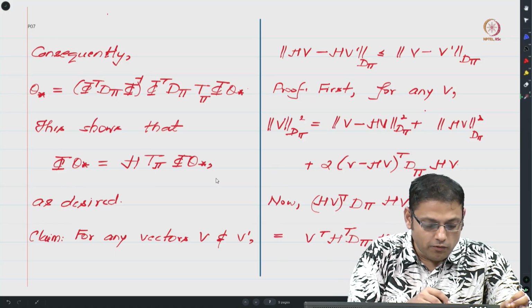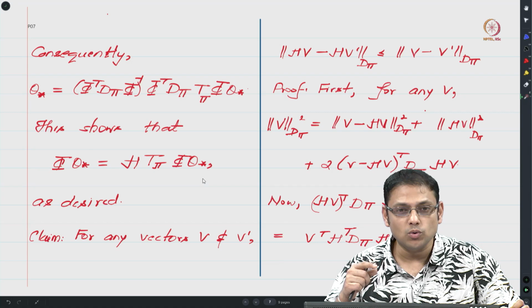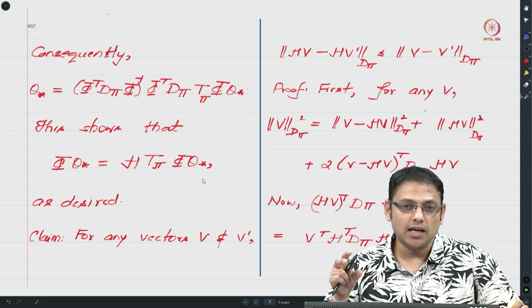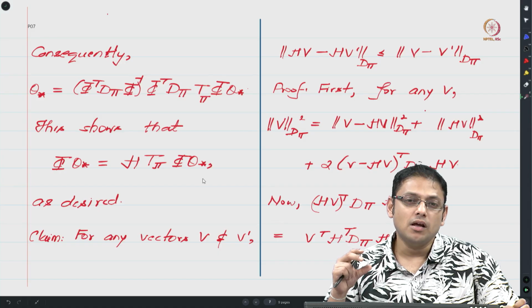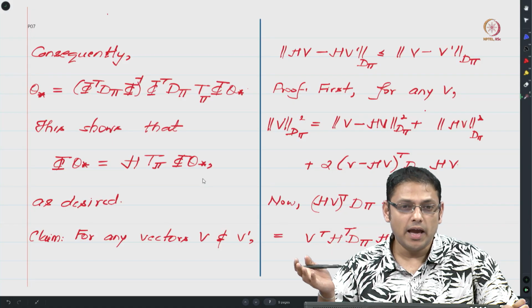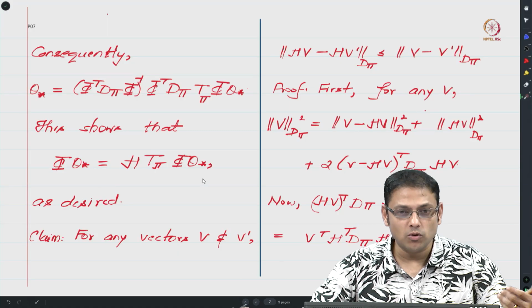So this is what we have managed to show, and recall what we are trying to do now. We are trying to see what is the distance of phi theta star to v pi, and how does it compare to the smallest possible distance between v pi and the column space of phi, which is basically the distance between phi theta star prime and v pi. We are proving some intermediate results, and we will prove the final bound in the next class.